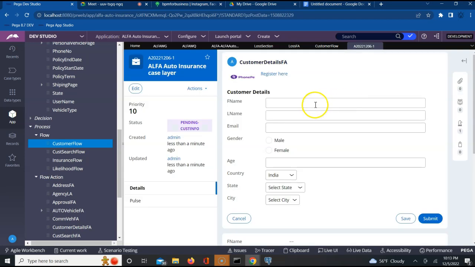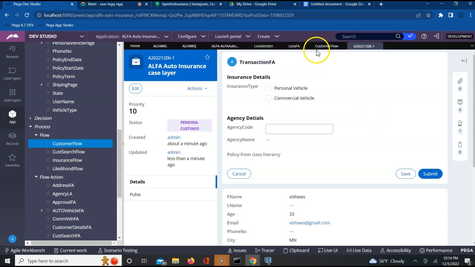Work object, sorry, work list, work basket, and work group. Vishwas, Tamil Nadu, say Madurai. Submit.